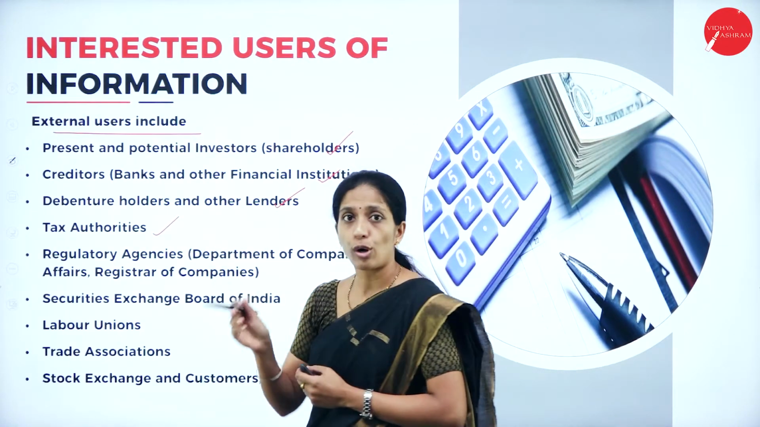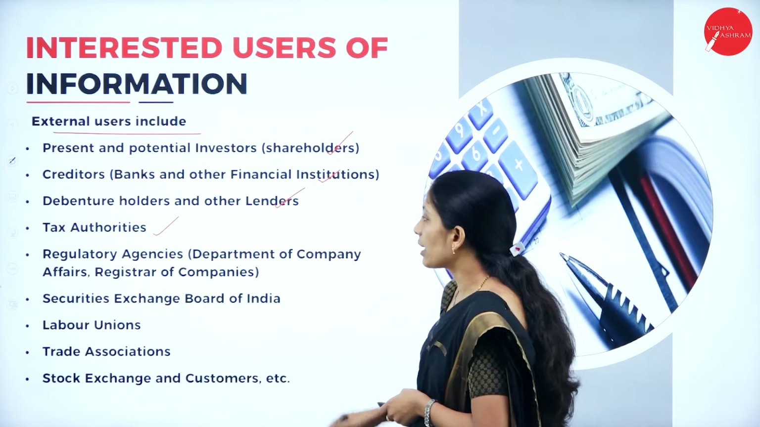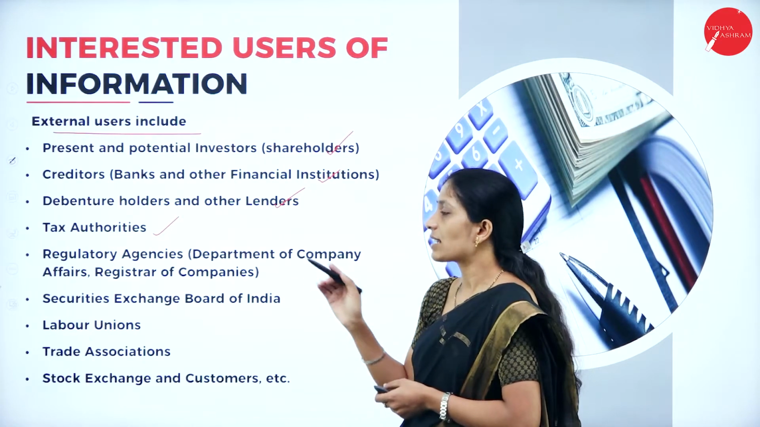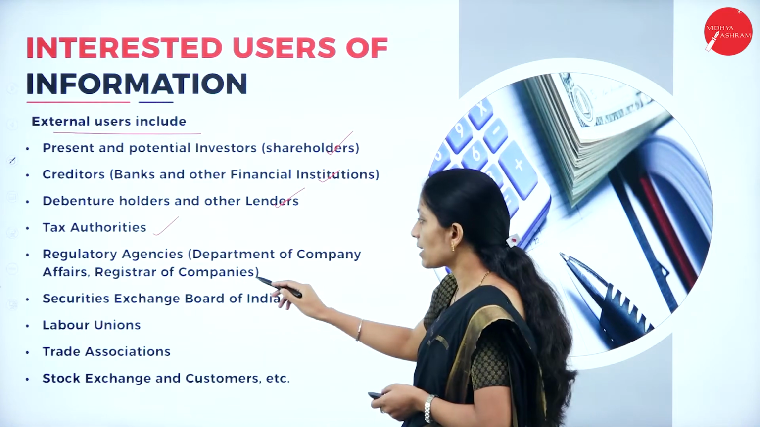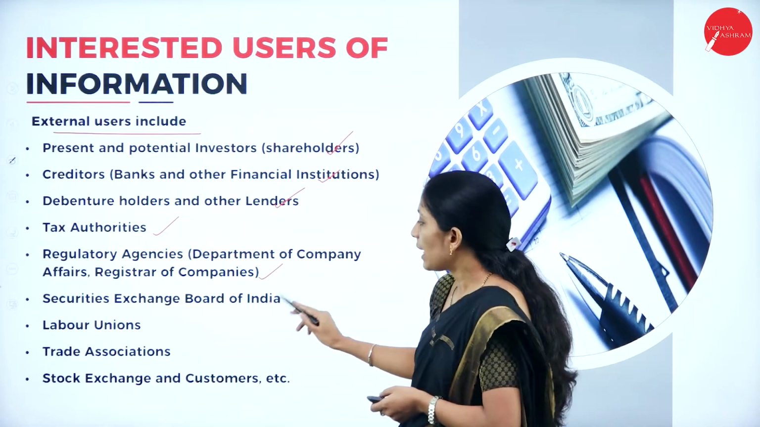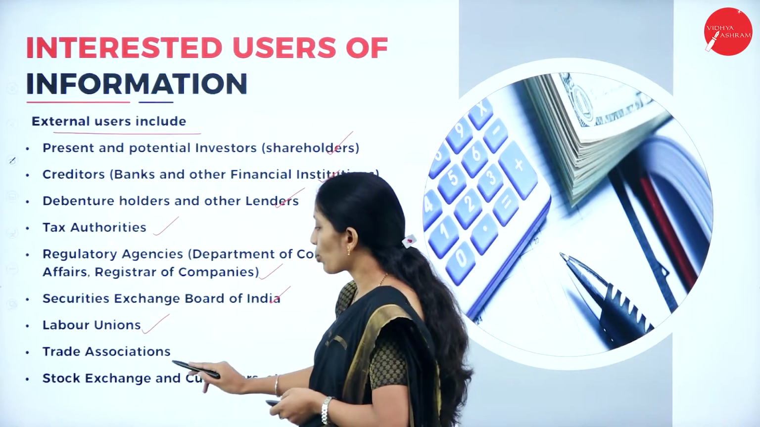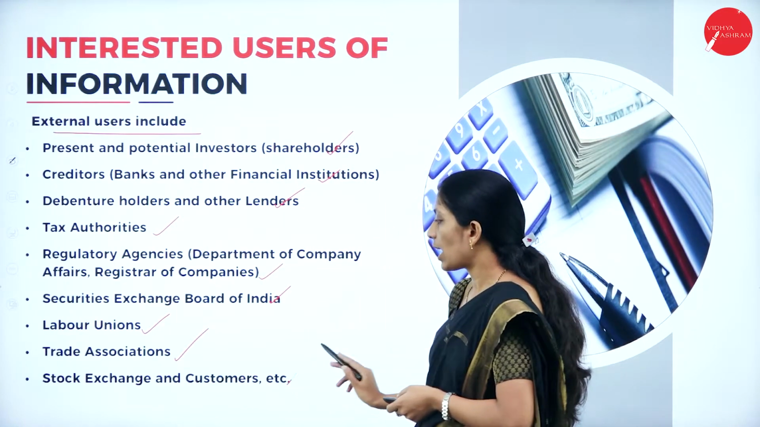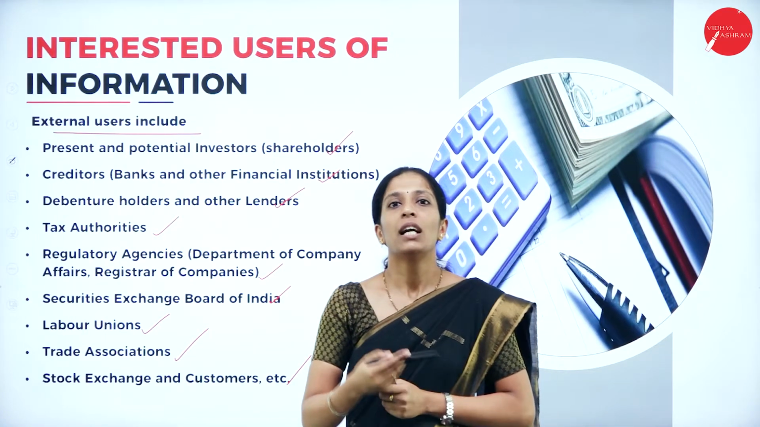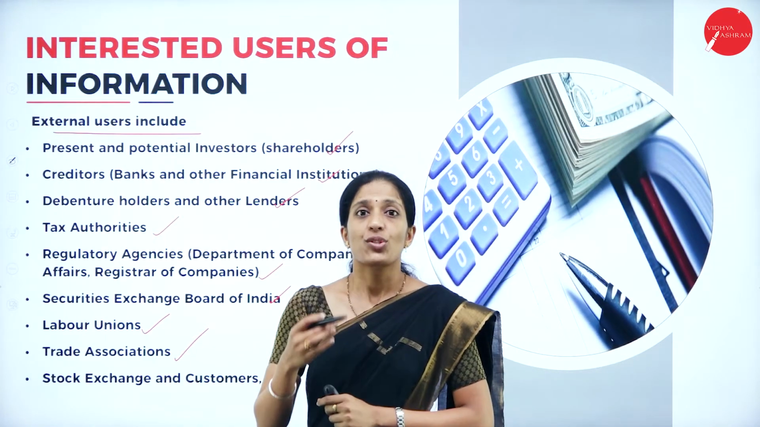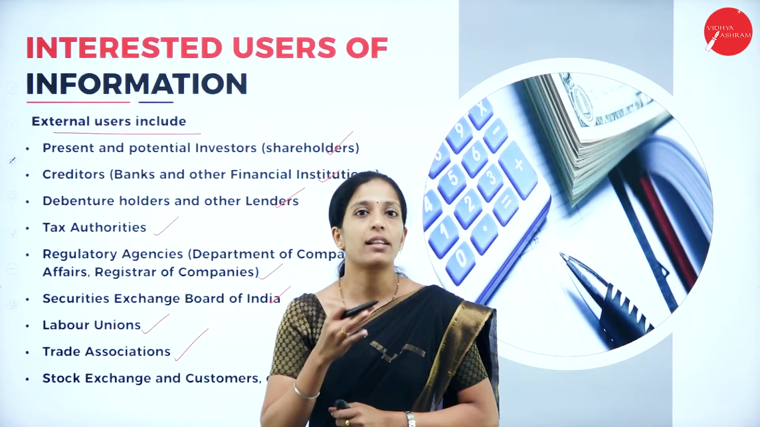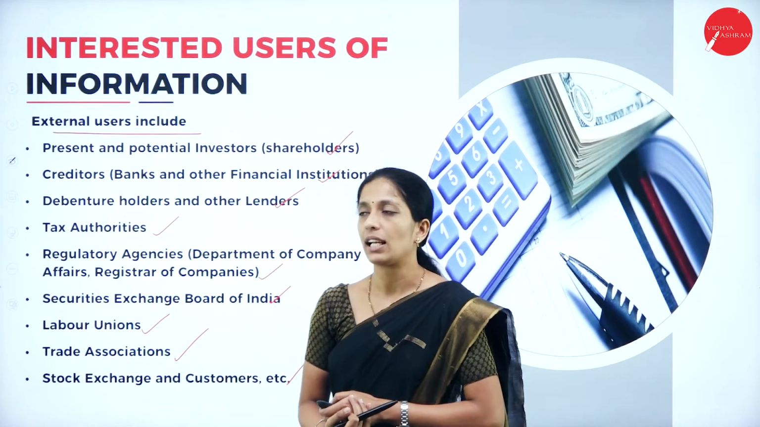Tax authorities also want to know. Next, regulatory agencies, that is the Department of Company Affairs as well as the Registrar of Companies, and the Securities Exchange Board of India, that is SEBI. Labor unions, trade associations, stock exchanges, and customers. Even the customer wants to know about the accounting information. So these are the users who are outside the organization, but still they want to know the accounting information.